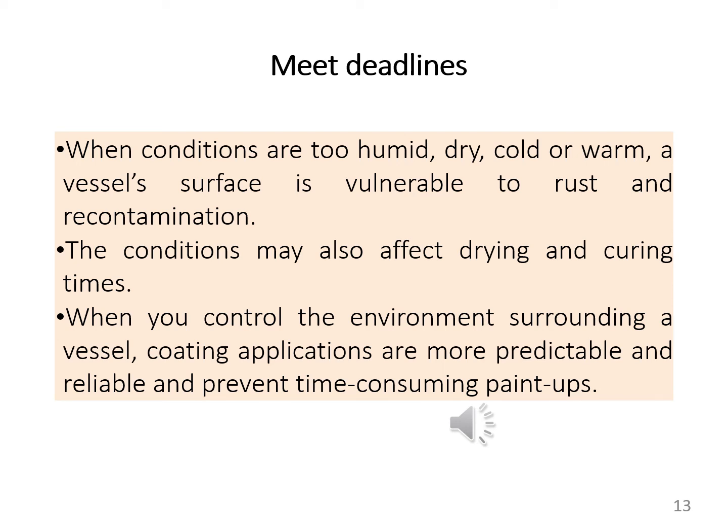These conditions may affect drying and curing times. So, the rust and recontamination caused to the vessel surfaces affect the drying and curing times. When you control the environment surrounding a vessel, coating applications are more predictable and reliable and prevent time-consuming paint jobs. So how is surface coating faster for meeting deadlines?